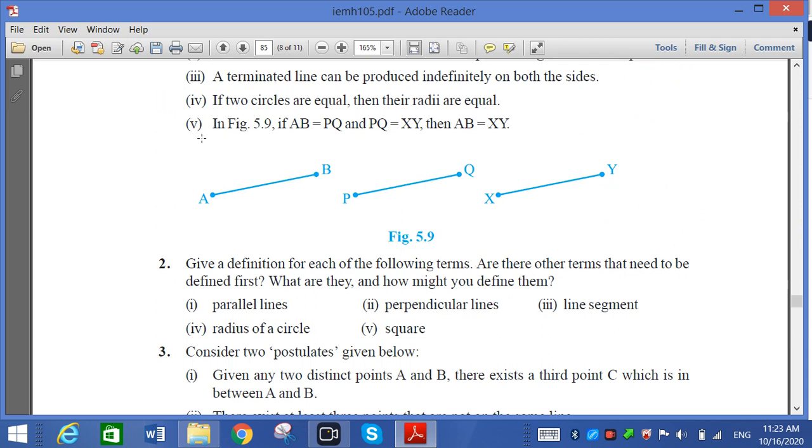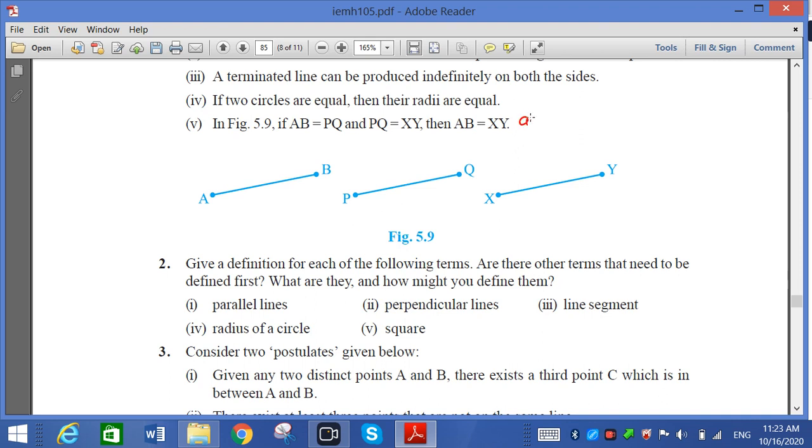Now question number 5. In figure 5.9, if AB is equal to PQ and PQ is equal to XY, then AB is equal to XY. It is related to the axioms. Euclid's axiom says that things which are equal to the same thing are equal to one another.